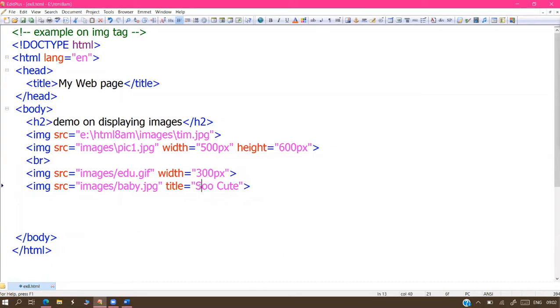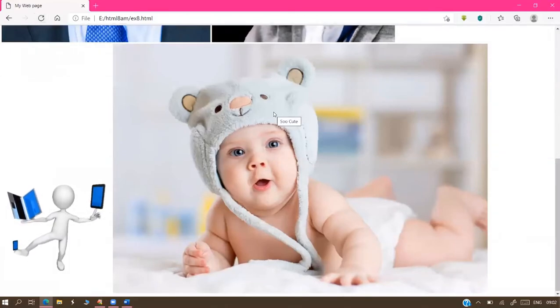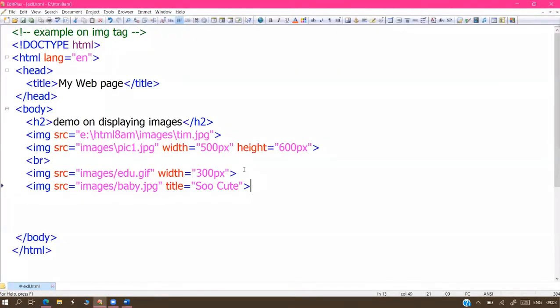And this is the title, sir. So cute. This is the title, so cute. So a baby image, and it is playing with a small title here. And one more option is there in images. Then I'll finish the session also. Only one option is pending in images. So what is that option, sir? I'm trying to display one image here, image src equals images slash some a.jpg or a.png. Actually, this image is not available. I wrongly mentioned the name.